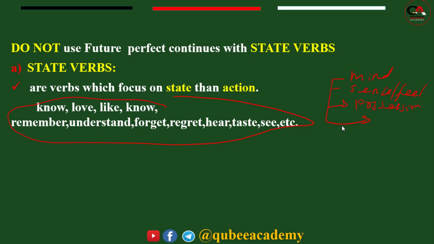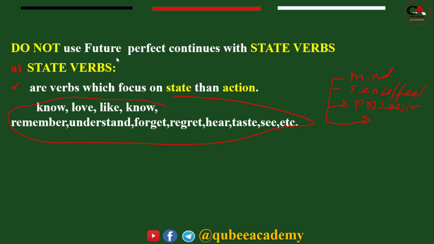When there are state verbs in the sentence, we have to use another tense, maybe present simple, or maybe simple future, or future perfect, or whatever tense. But if there are continuous words in that sentence or in that tense, we do not use state verbs. State verbs are not used with future perfect continuous tense, present continuous tense, and also past continuous tense.